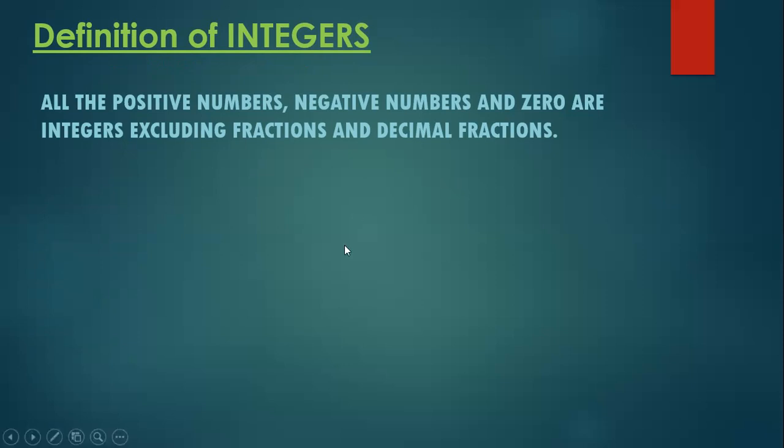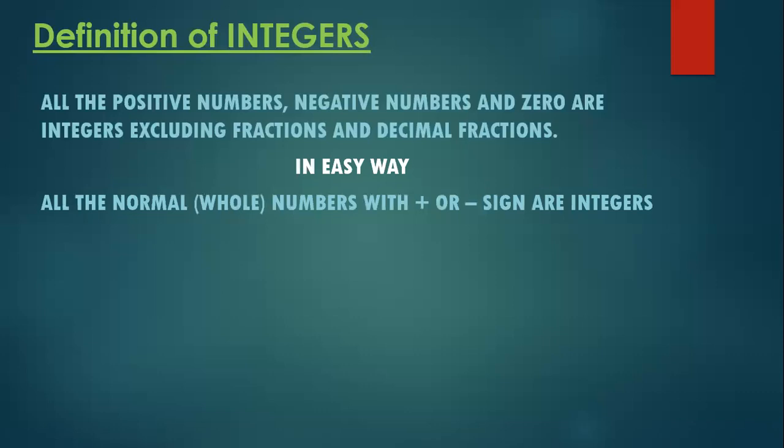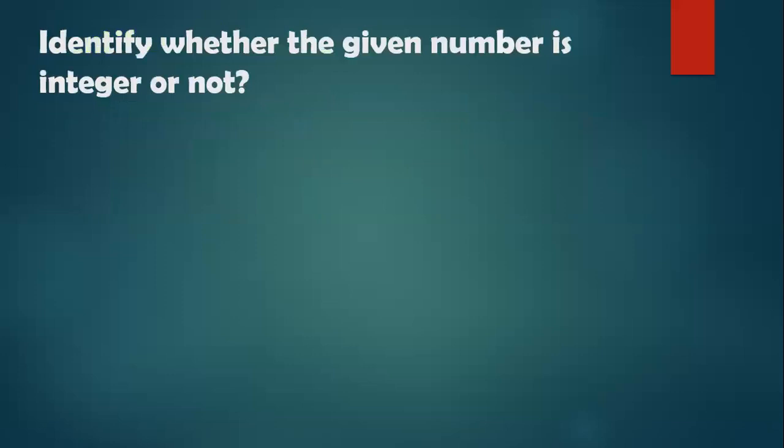Okay, so let me tell you a very simple definition of an integer, and that is: all the normal numbers with a plus or minus sign are integers. Normal number means whole numbers, and whole numbers mean counting numbers. Okay, so now you have to identify whether the given number is an integer or not from the given list.